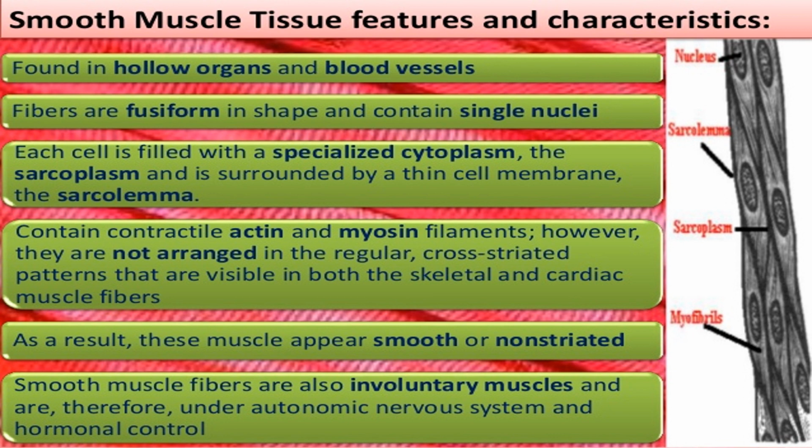Coming to the structure of smooth muscle, the fibers are fusiform, with tapered ends. They have a single nucleus, and they also have sarcoplasm and sarcolemma, the plasma membrane. But there are no striations, and there is no regular arrangement of actin and myosin, and that makes this muscle smooth.